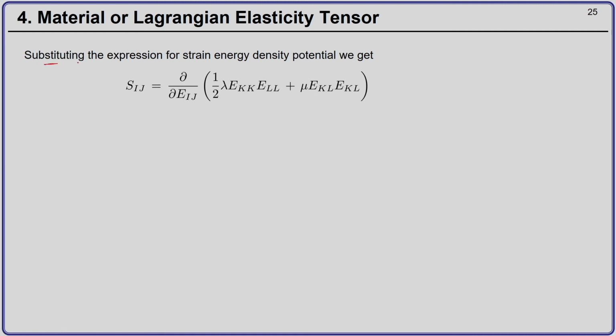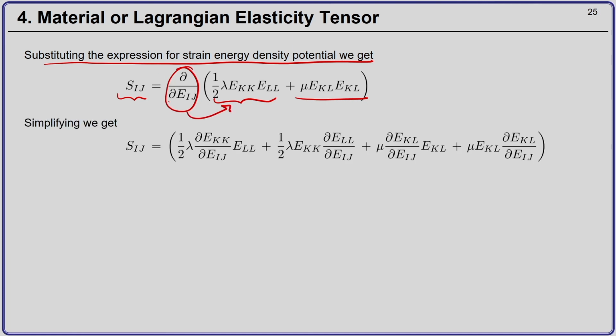So we substitute the expression for the strain energy potential in the expression for the second Piola-Kirchhoff stress tensor, and then Sij will be del by del Eij of 1 by 2 lambda Ekk Ell plus mu times Ekl Ekl. Okay. And now you can move this derivative inside and carry out the derivative.